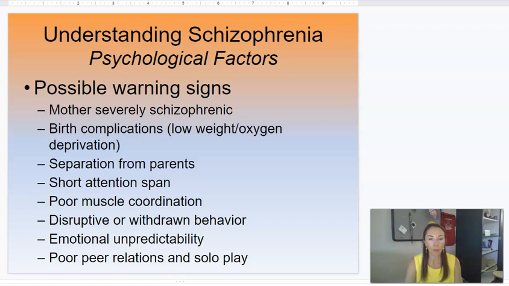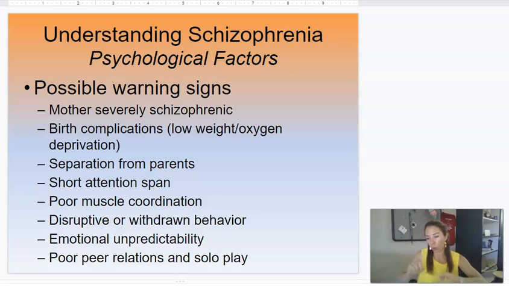Okay, psychological factors. This is the last slide, don't worry. Psychological factors, so warning signs leading up to it. Schizophrenia is considered possibly a trigger gene, meaning that it is not triggered unless there's a stressful situation. So it's very possible that you might have the gene for schizophrenia, but never have schizophrenic episodes because you were never put in an environmental situation that triggered it.